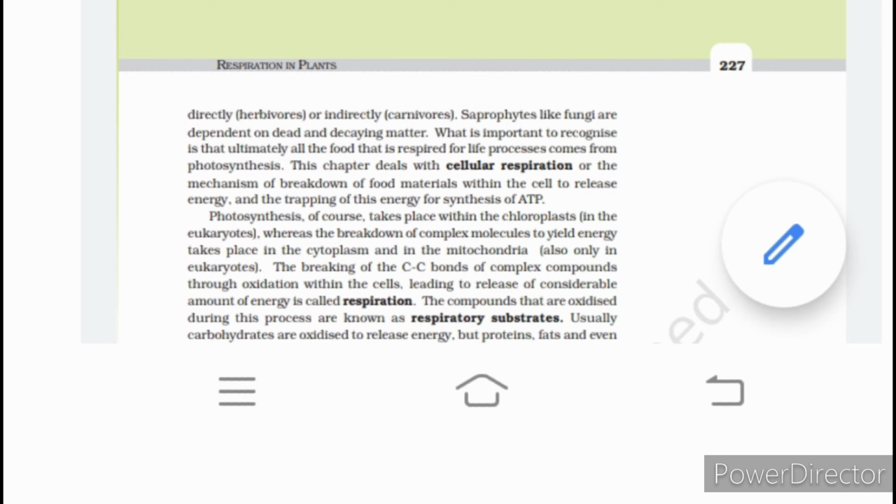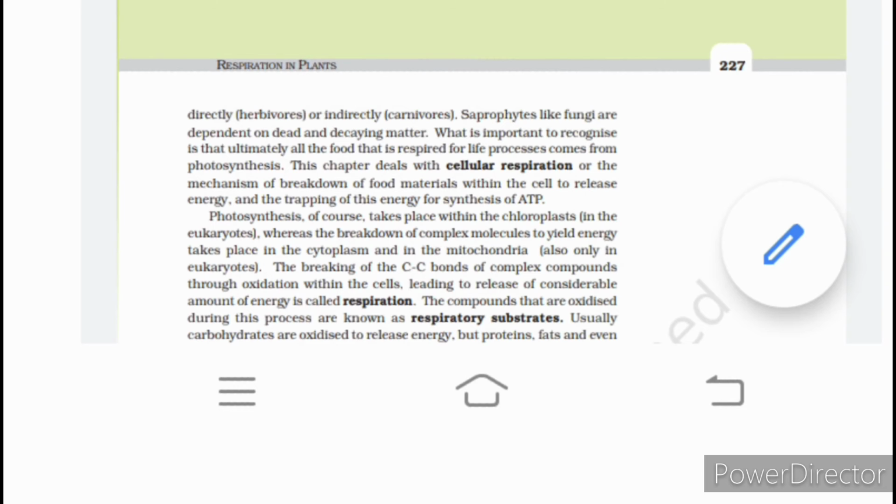This energy is utilized in the respiration process. The compounds that are oxidized during this process are known as respiratory substrates. Usually carbohydrates are oxidized to release energy, but proteins, fats, and other molecules usually are not.